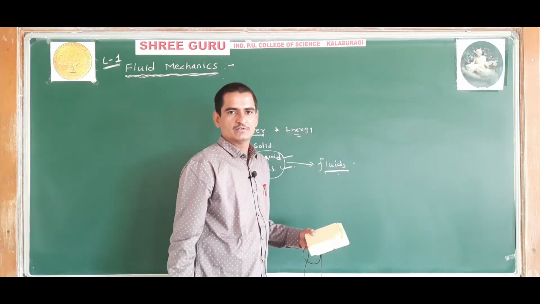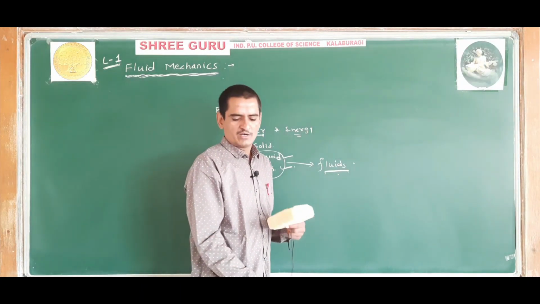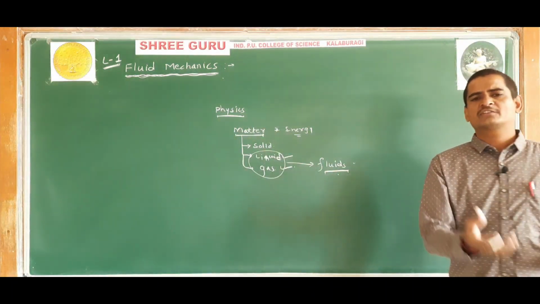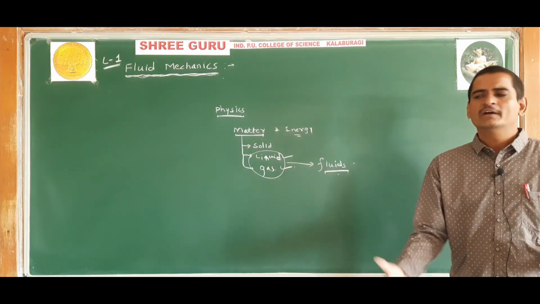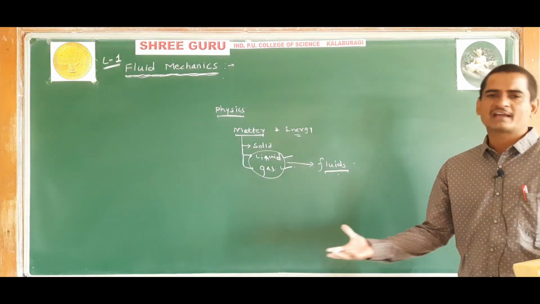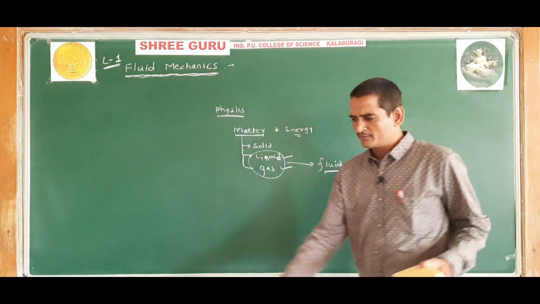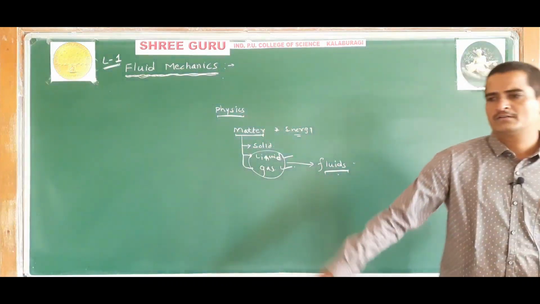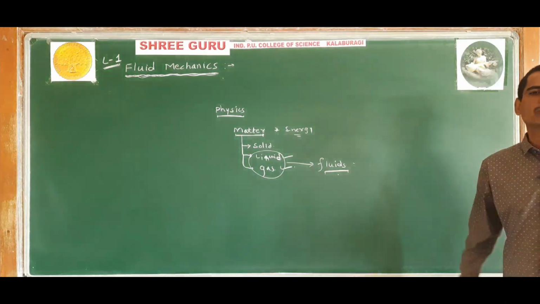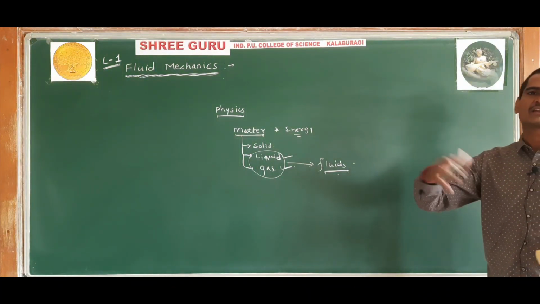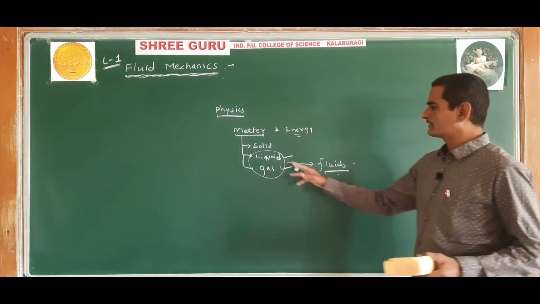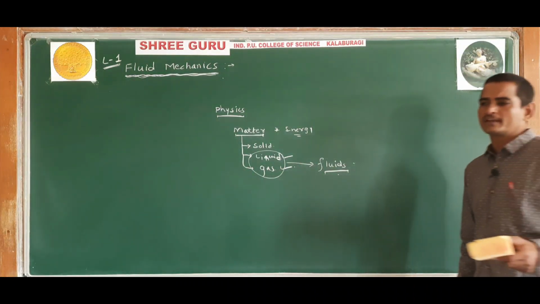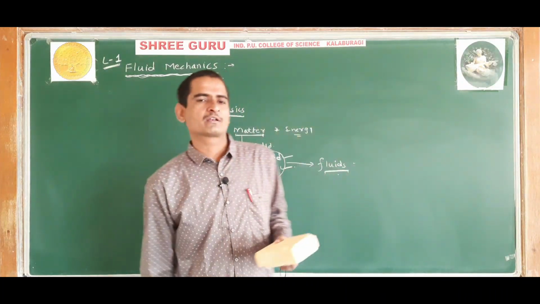You understood? Fluids are substances which can flow under the action of an external force. Even if just a small force is applied, the fluids, that is liquids and gases, can very easily flow. If you leave the liquid, it will start to flow due to the gravitational force. Gases are also okay. Liquids and gases are collectively called fluids, and they do not have a particular fixed shape or size.